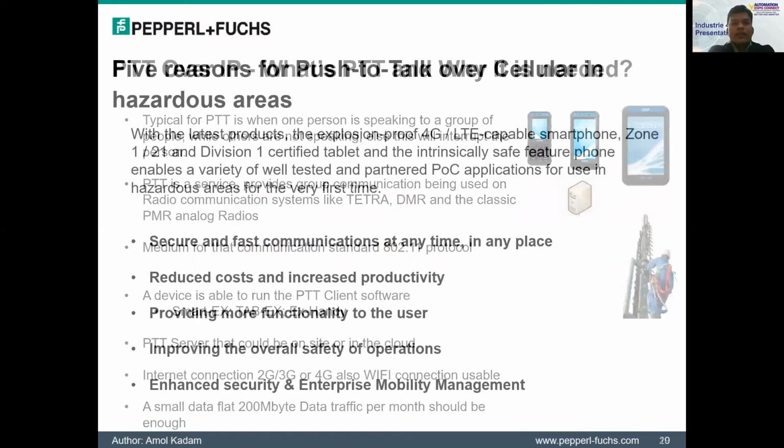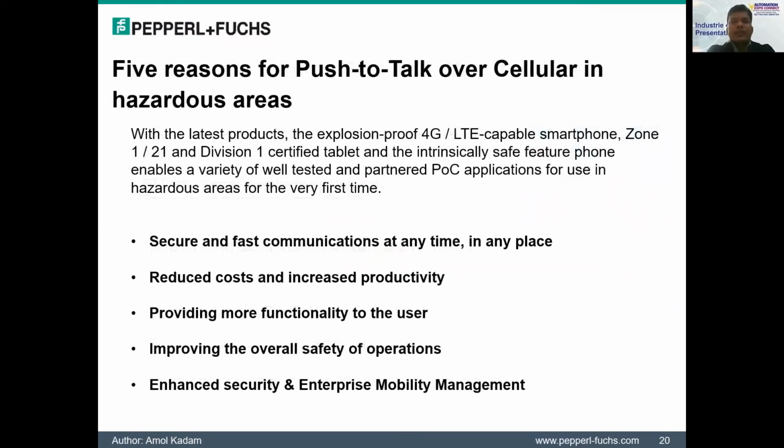Okay, so here you can see some of the reasons and benefits of using push to talk over cellular. It can give you secure and fast communication at any time in any place. There is no restriction of communication to the particular plant. It can reduce cost and increase productivity because no first-hand setup is required, as it is for analog or traditional walkie-talkies. It can provide more functionality to the user, improve overall safety of the operations, and enhance security and enterprise mobility management.